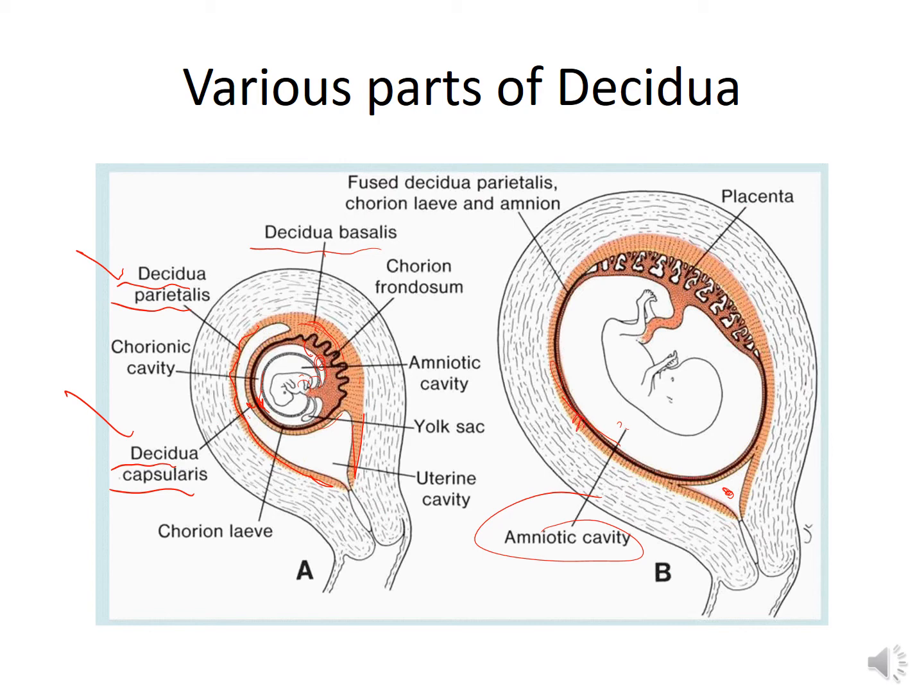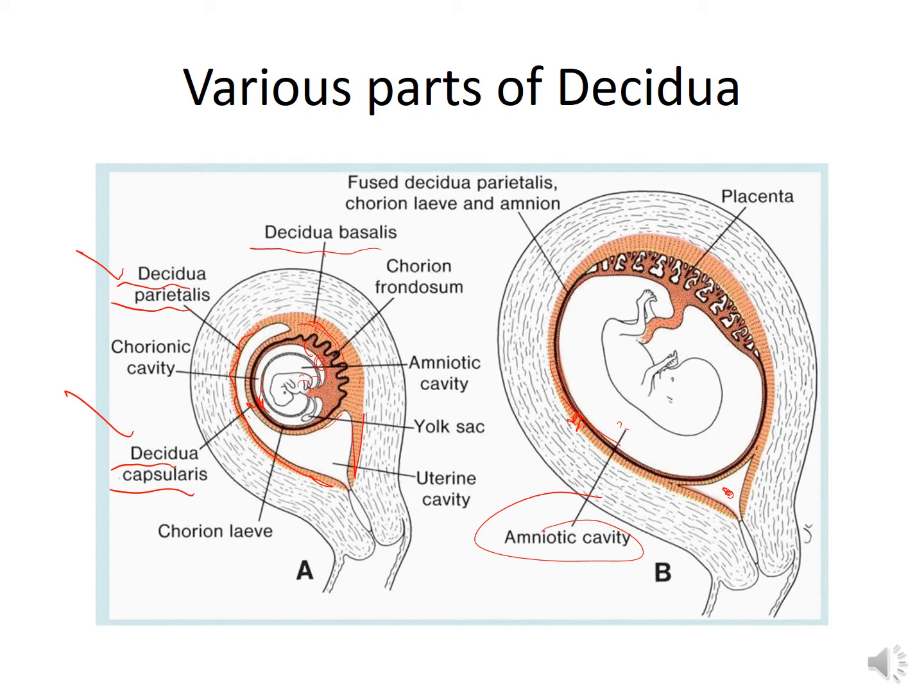Here you can see, at the end of third month, the decidua parietalis comes in contact with the decidua capsularis due to enlargement of the fetus. Due to the steady enlargement of the fetus, the blood vessels of the decidua capsularis become compressed, constantly stretching.